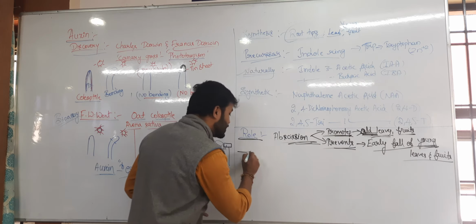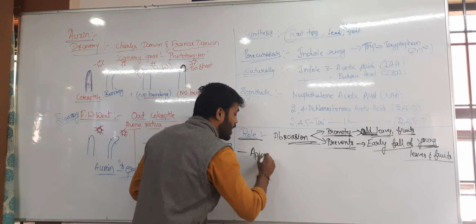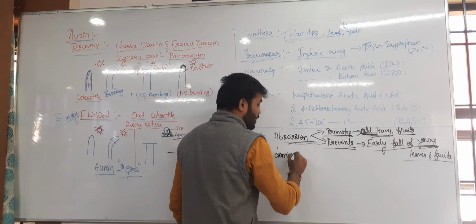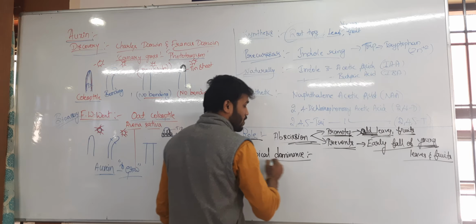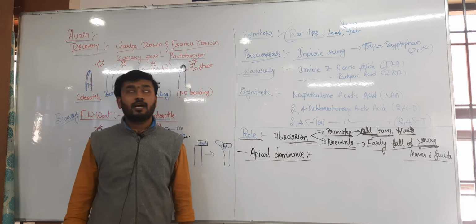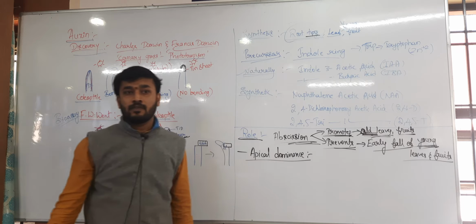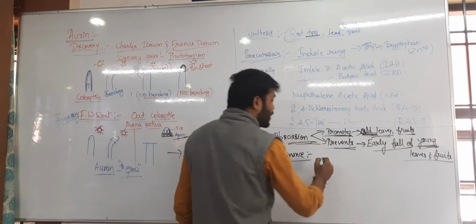Then the second thing, the main role of this one, is apical dominance. How? Apical, as I said, it is present in the apex, that is the tips, right? It shows the apical dominance.